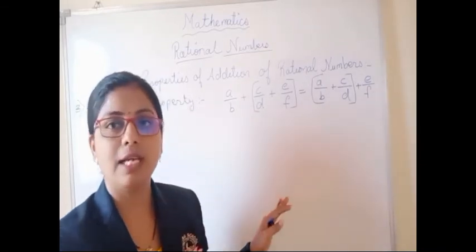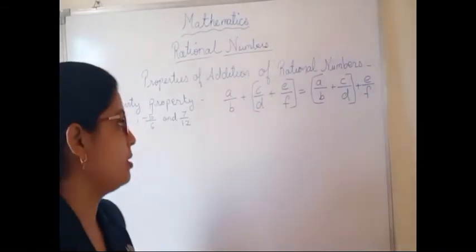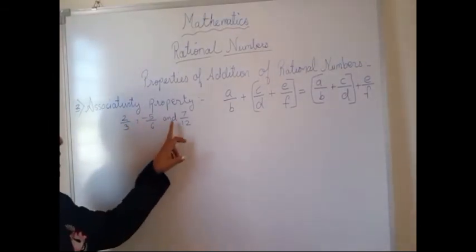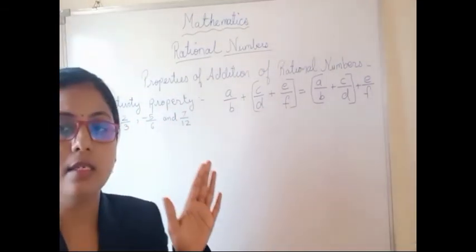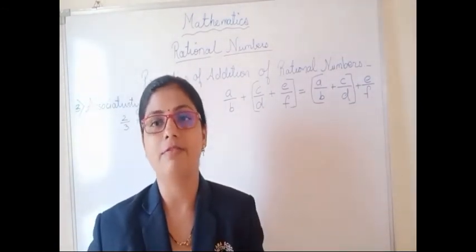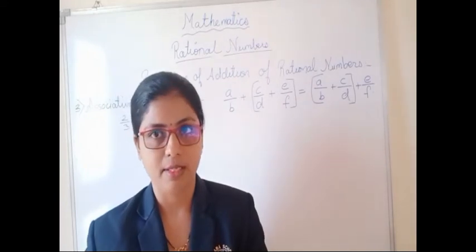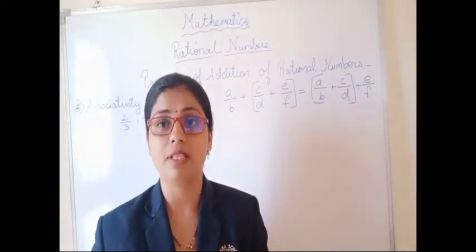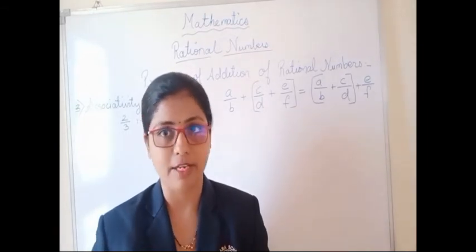For that we will have one example. Suppose the example is 2 upon 3, negative 5 upon 6 and 7 upon 12. These are the rational numbers given to you, and it is said to verify with the associative property. So how will you verify addition of rational numbers with the associative property, that we have to clear now.